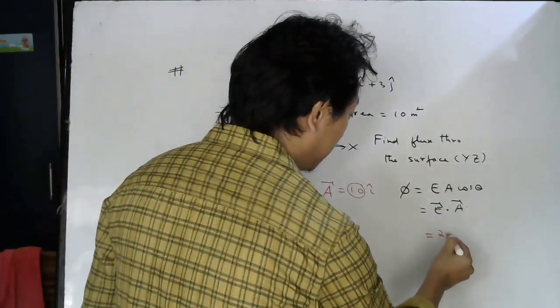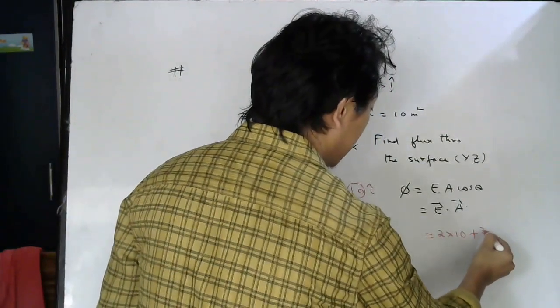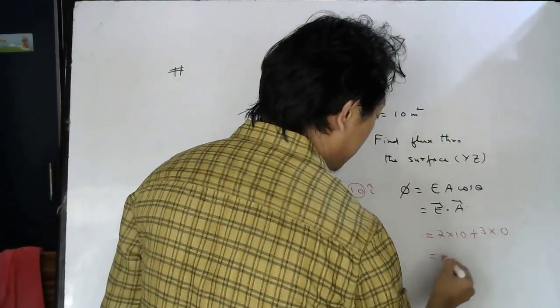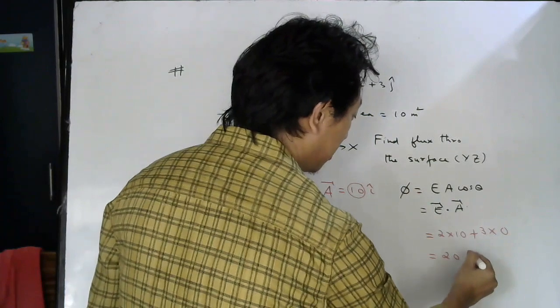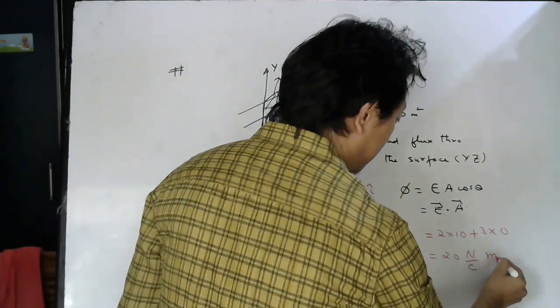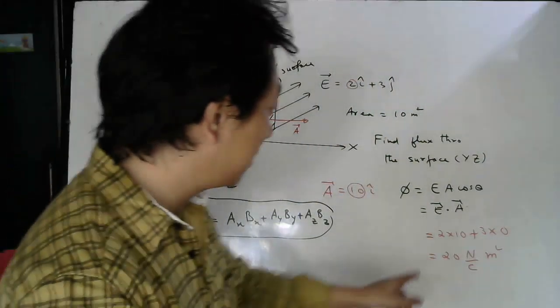So it will be 2 into 10 plus Ey, 3, times Ay. There is no y component, so 0. So the answer is 20. The unit of flux will be what? This is electric field, so Newton per Coulomb into area. Area is meter square. So that is the answer. I hope you understood how I did this calculation.